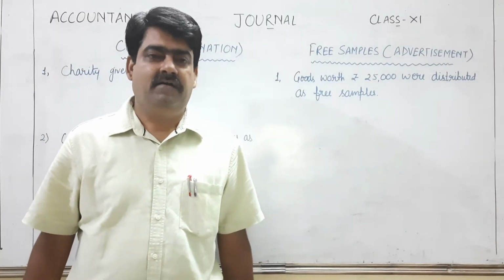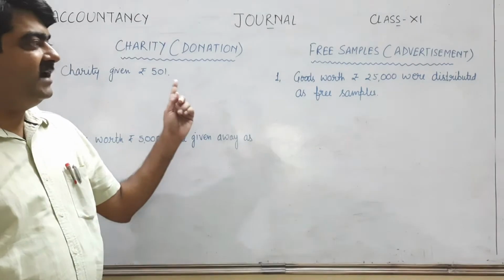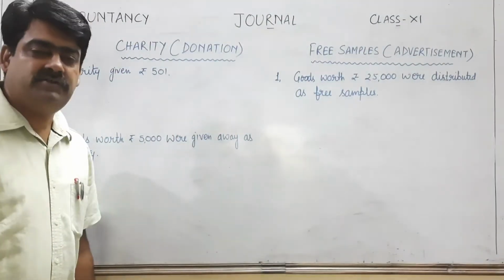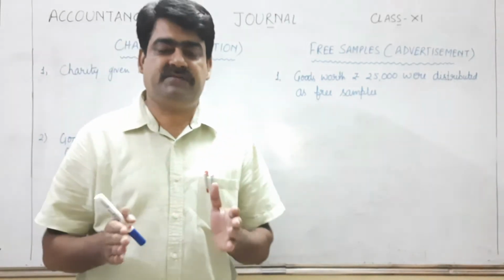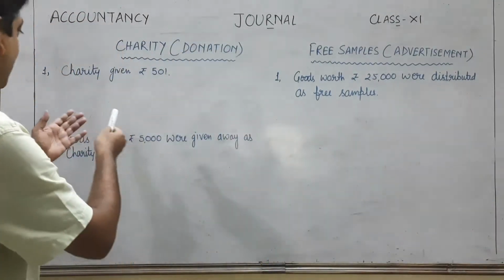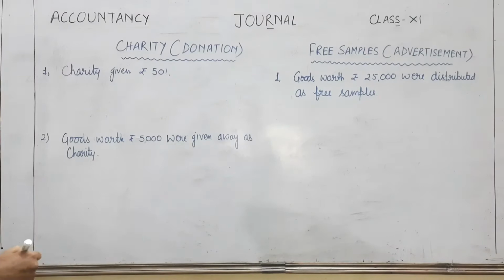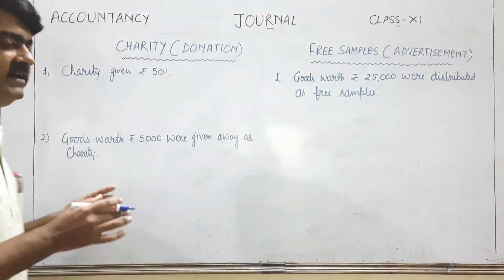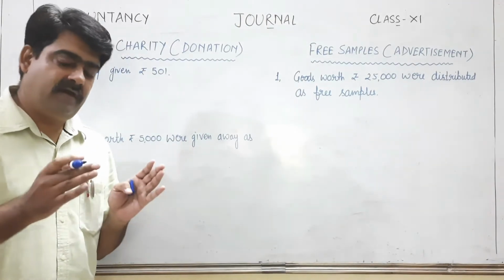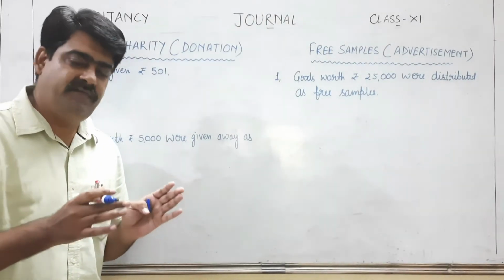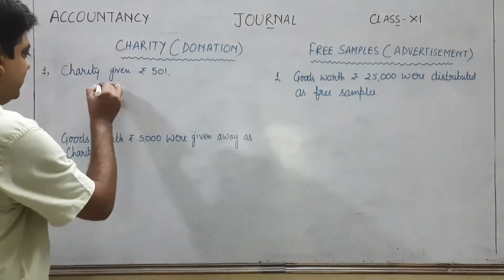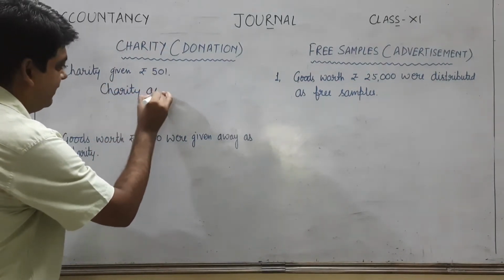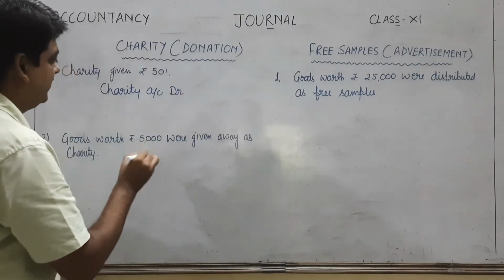Today in journal we will learn treatment of charity and free samples. See, charity is also known as donation and it is one of the expenses of the firm. If a transaction comes like this, that is charity given rupees 501, so charity will be treated as expense. So the rule regarding nominal account will be implemented, and that is charity account will be debited because charity is one of the expenses.